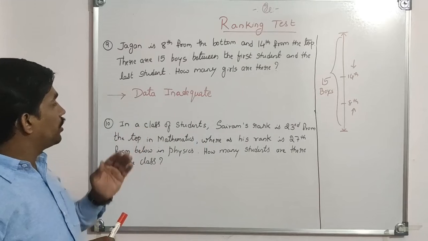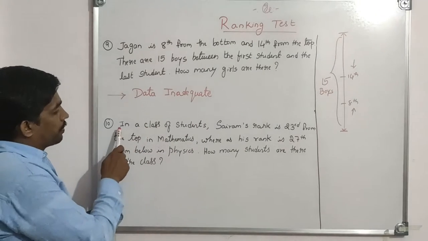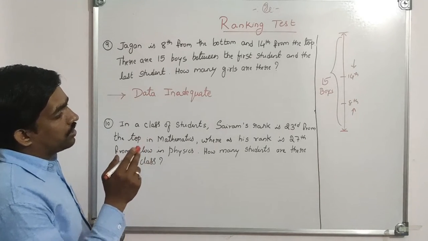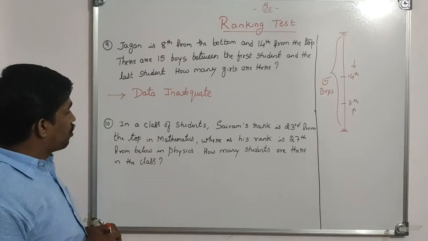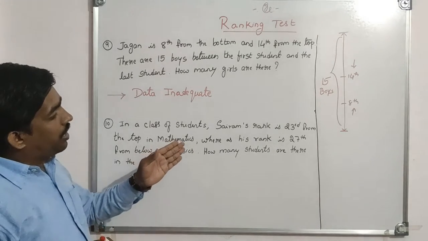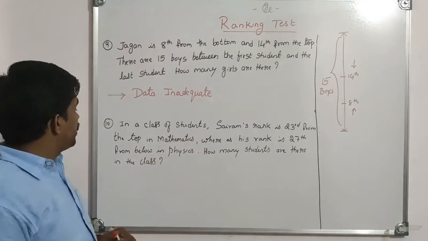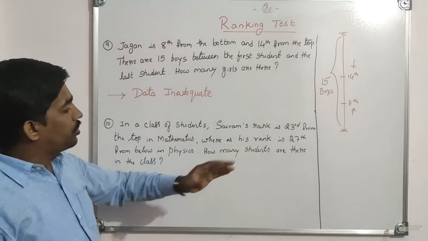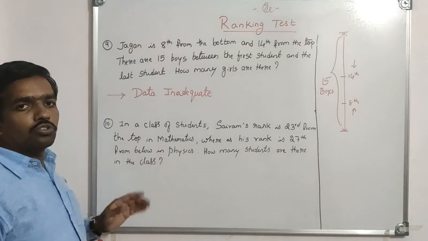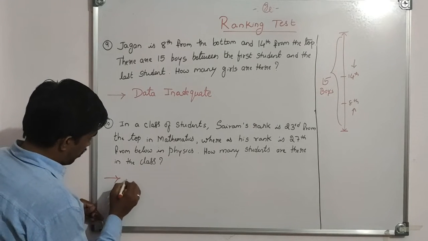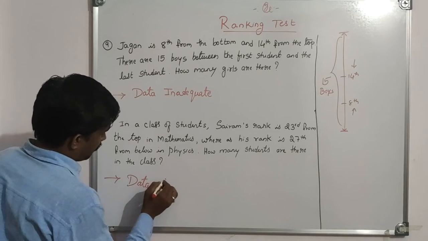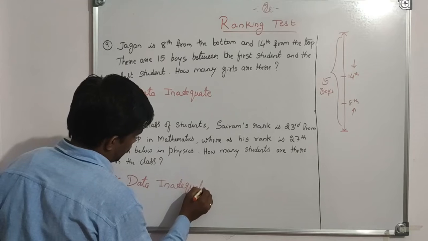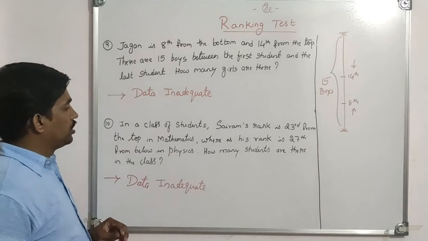Okay, coming to the next question. 10th question. In a class of students, Sai Ram's rank is 23rd from the top in mathematics, whereas his rank is 27th from below in physics. How many students are there in the class? This question also is data inadequate. Data inadequate because, see here.